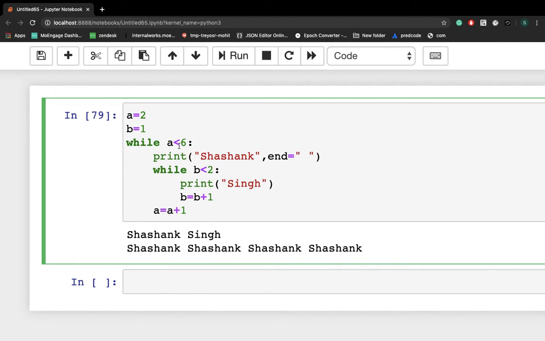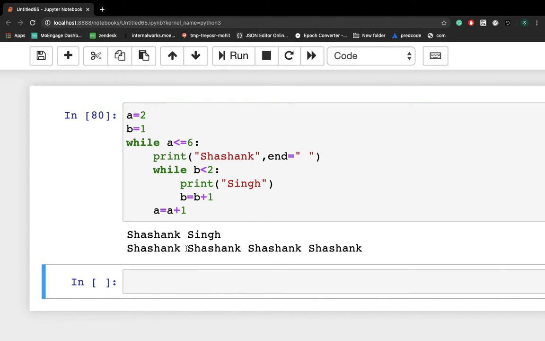So second time 2 is less than 6, which is true, so again it will print Shashank with end. So end will tell the next statement will be in line, so again it will go, 3 is less than 6, then it will again print the same string in line, right? So that's the reason why we are getting Shashank however many times we want, 5 times, because here it is less than 6. So if we want 6 times, we can write 6, so we'll get 6 times, right?